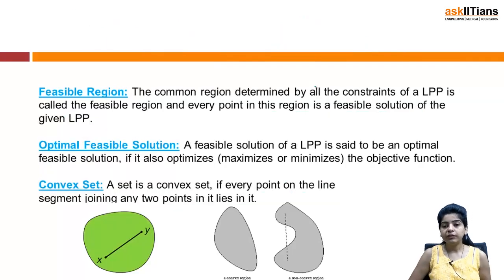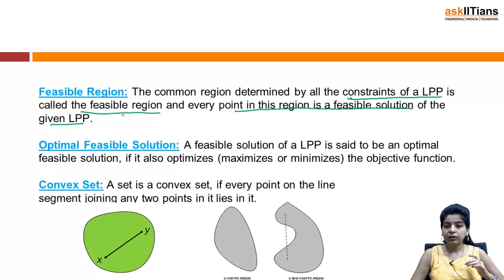Next we have the feasible region. The common region determined by all the constraints of LPP is called the feasible region, and every point in this region is a feasible solution of the given LPP. We shall be discussing the methods of solution of linear programming problems in later sections.